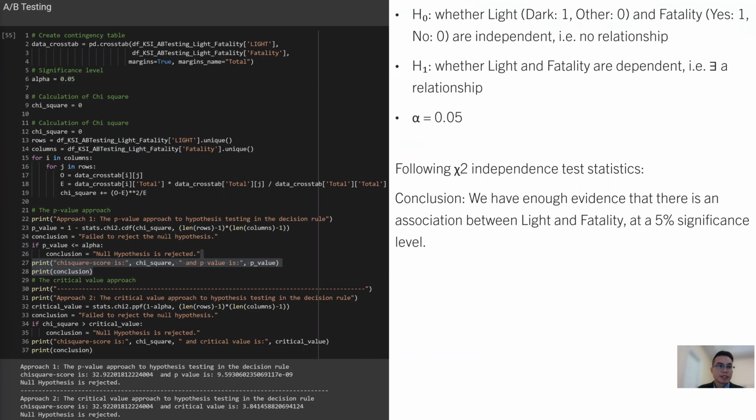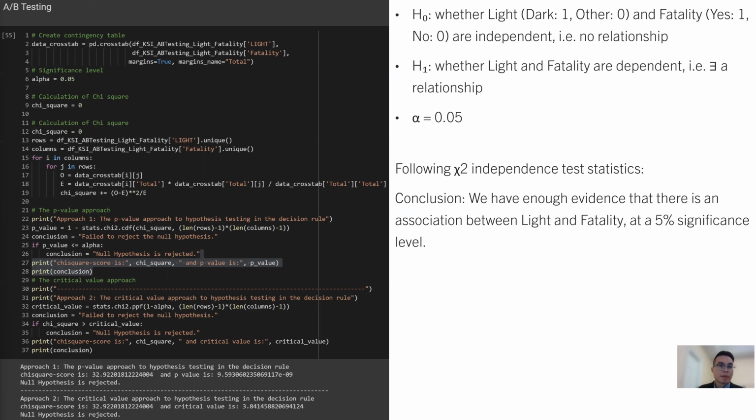Another thing to mention here is that I also use Python to conduct the statistics functions using A/B testing. So I have split it into two hypotheses. The null hypothesis states that light and fatality are independent without any relationship.